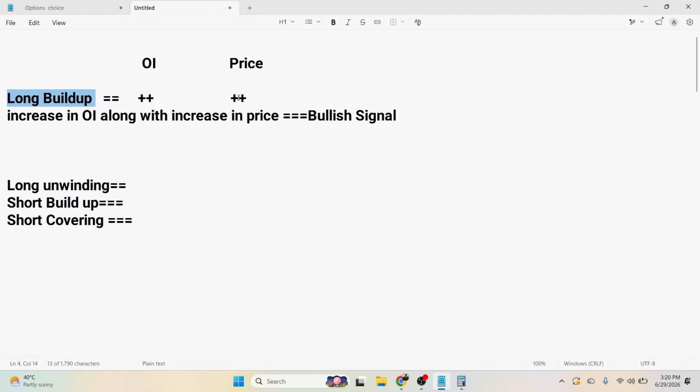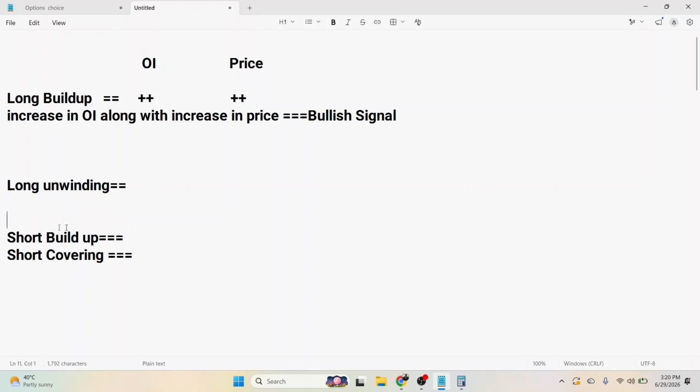तो ओपन इंटरेस्ट जो है वो भी बढ़ रहा है और प्राइस जो है वो भी बढ़ रहा है. ठीक है, मीन्स बायर्स आर मोर अग्रेसिव. They are more aggressive despite the price increasing. People are making fresh positions on the long side, on the bullish side. So that is a bullish signal.